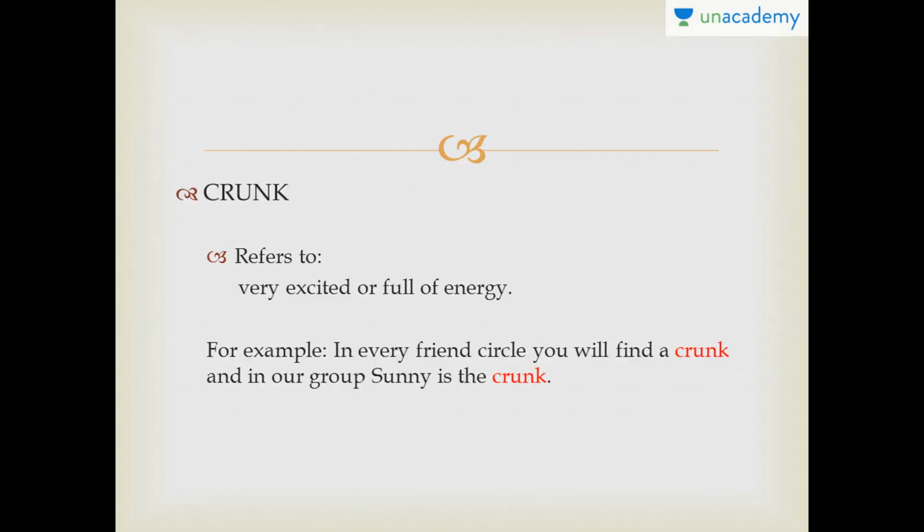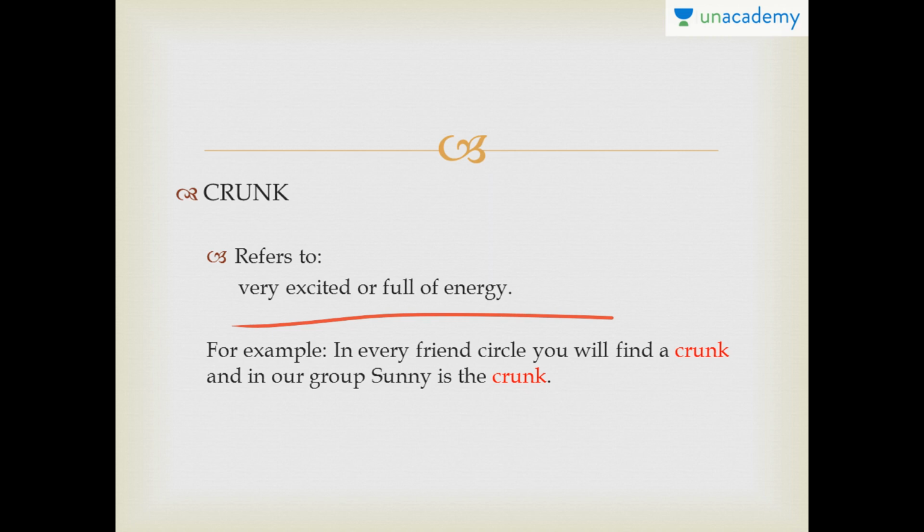The first word that we have in today's lesson is Krunk. Krunk basically means to be very excited or full of energy. In every group there is one particular person who is always enthusiastic, and he or she is always planning something.